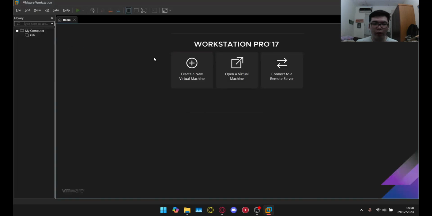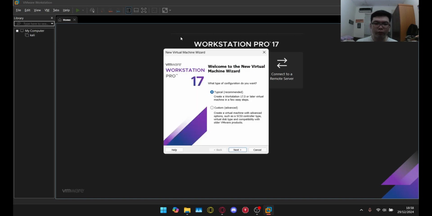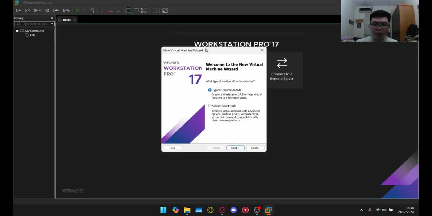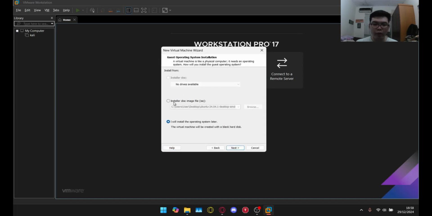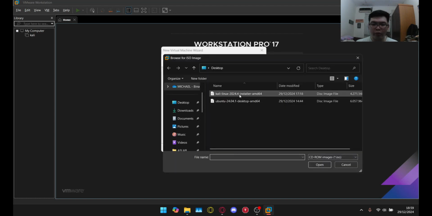And then, once we're in the main menu, we just need to create a new virtual machine with this button right here, and it will open this menu. Now in this menu, we need to set up our virtual machine. In this first menu, we just go with the recommended one and press next. And here is where we can choose our OS. So we can use the second option, install from this image file, and then browse. And then we can choose the OS that we downloaded, which is Kali Linux.